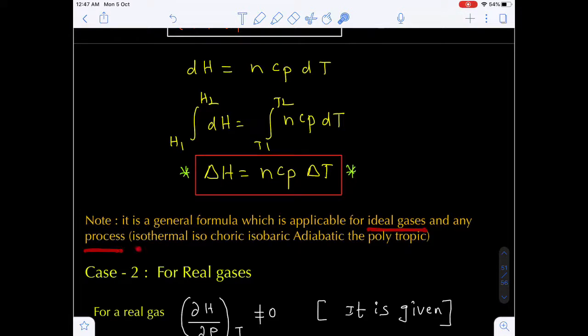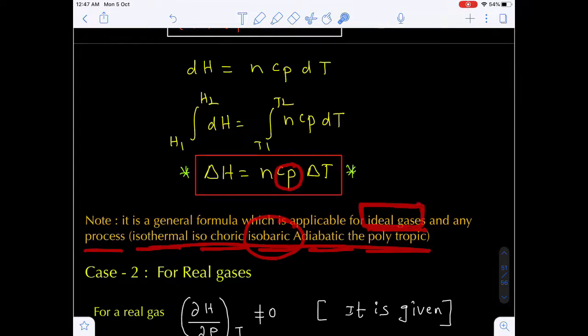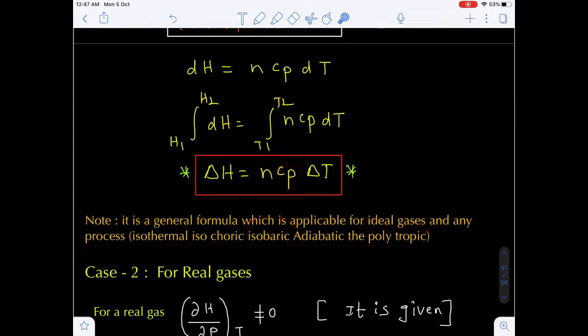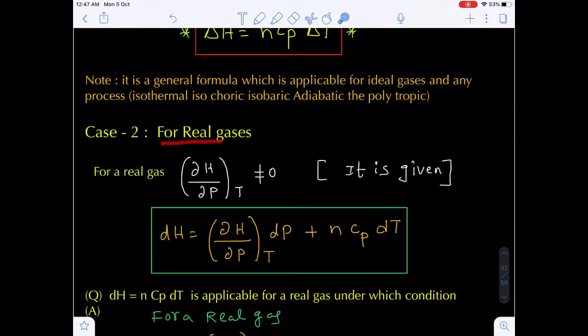And also for any process, you take isothermal, isochoric, isobaric, adiabatic, polytropic. Remember, don't think that because here it is Cp, that means pressure is constant, that means it is only valid for isobaric. No, it is applicable for all processes, but only valid for which substance? Only ideal gas substance.